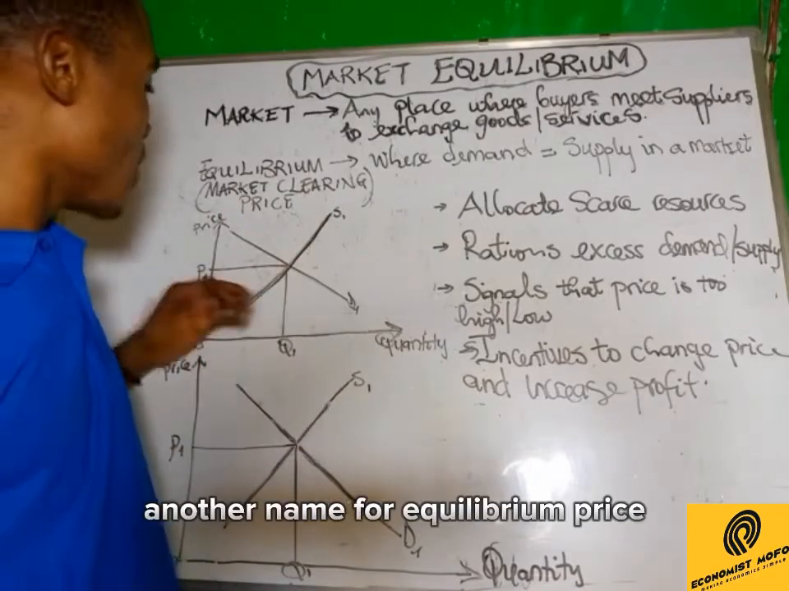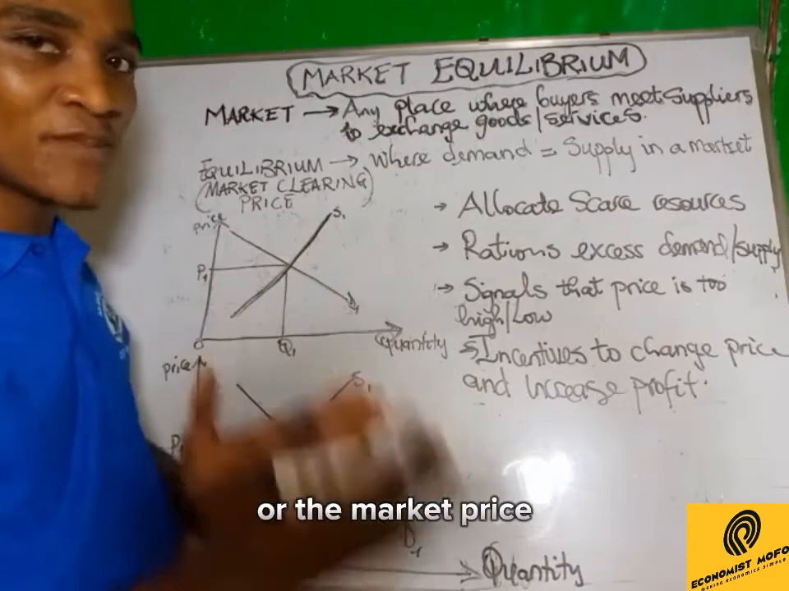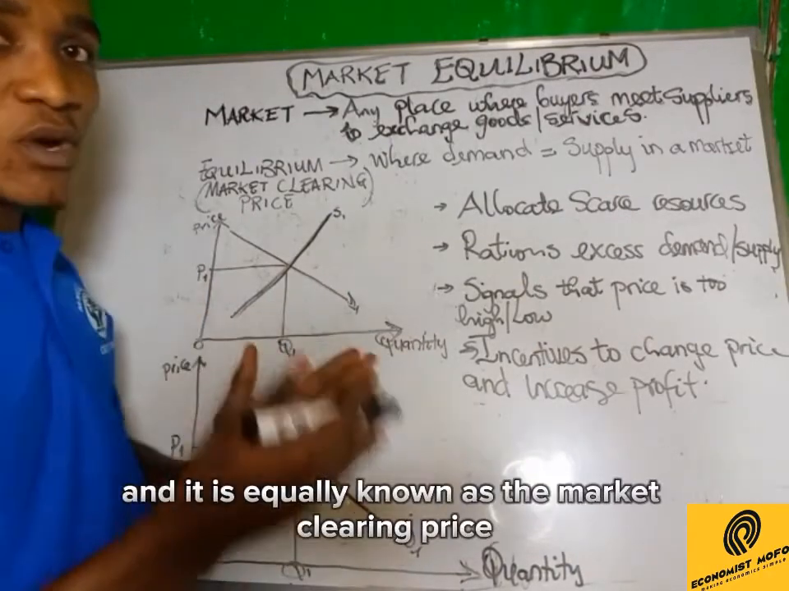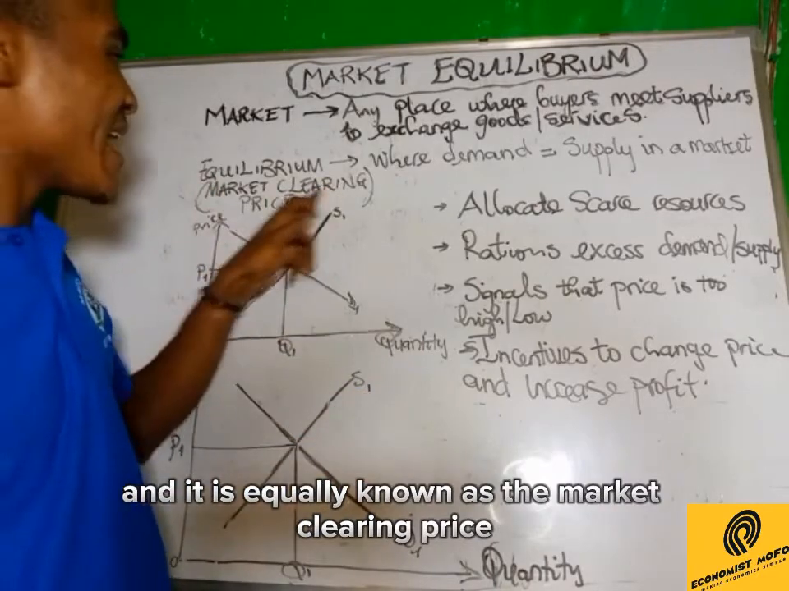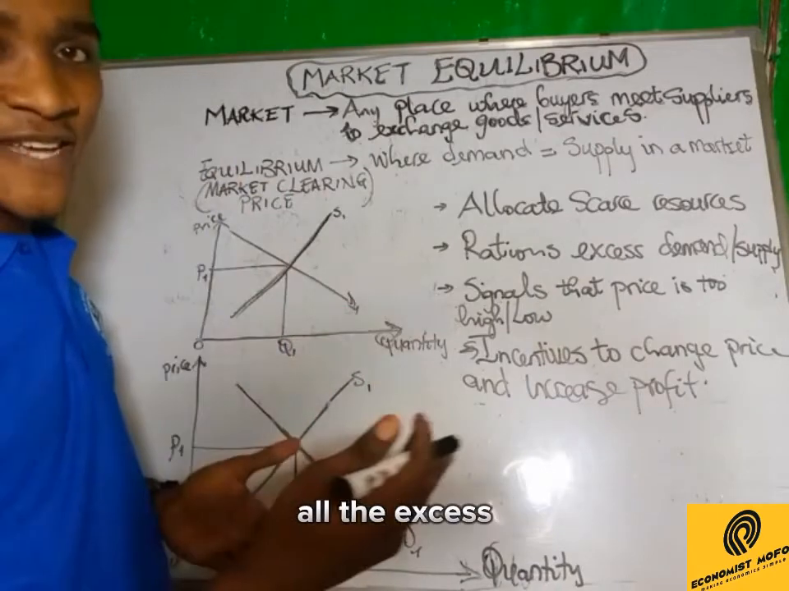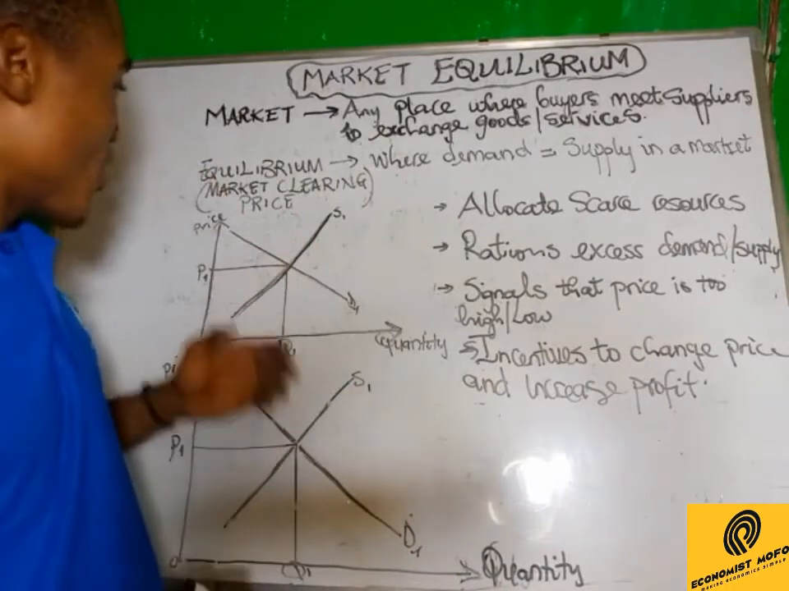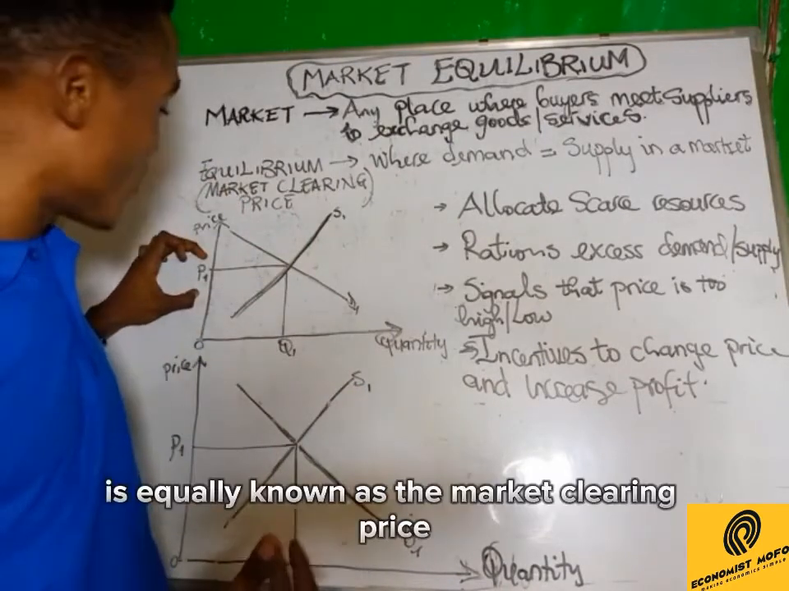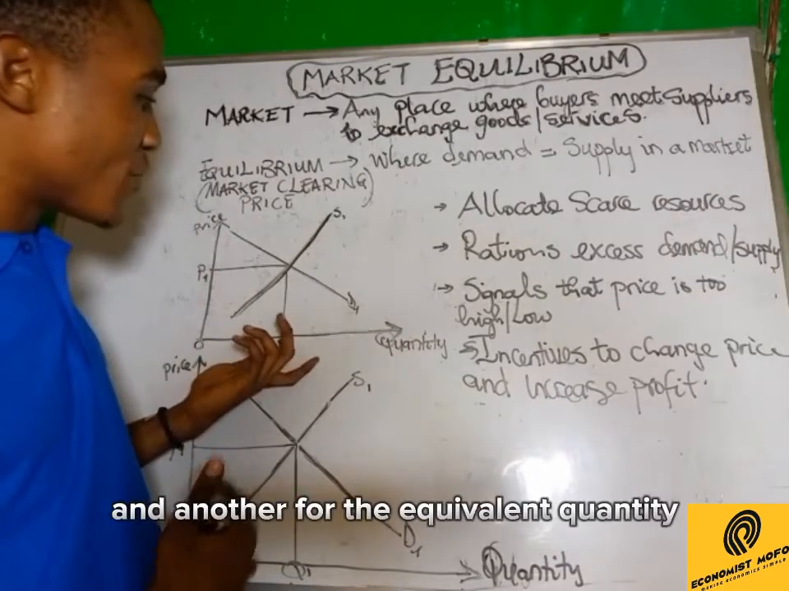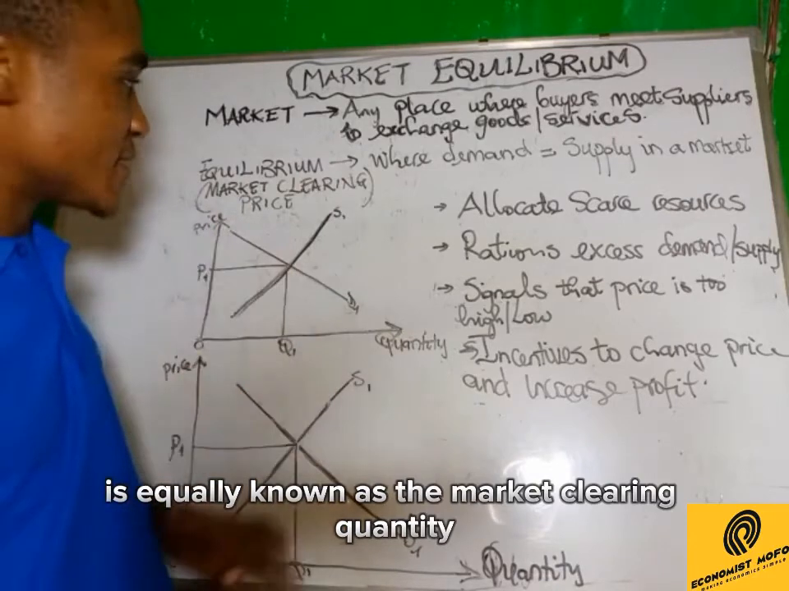Interestingly, another name for the equilibrium price, or market equilibrium price, is the market price, and it is equally known as the market clearing price. Clearing price, because at this price all the excess or all the shortage in this market have been cleared. Another name for the equilibrium quantity is the market clearing quantity.